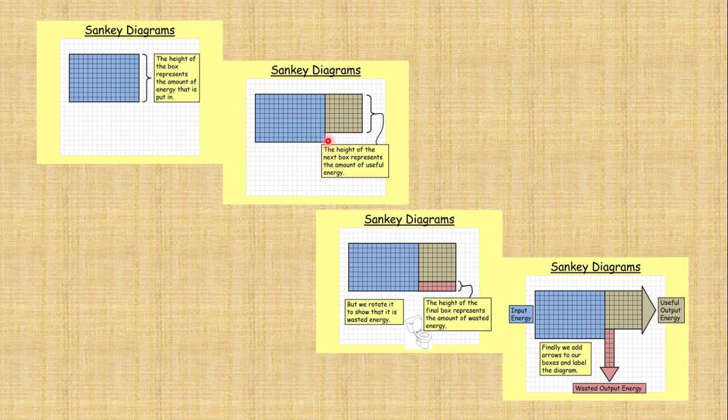In the third step, the remaining area is filled, shown pink in color, for the wasted energy, rotated into the downward direction like here. Then label all the boxes. This is the input energy, this is the useful output energy, and the downward area is representing the wasted output energy. So you have to follow these steps for drawing the Sankey diagrams easily and clearly.